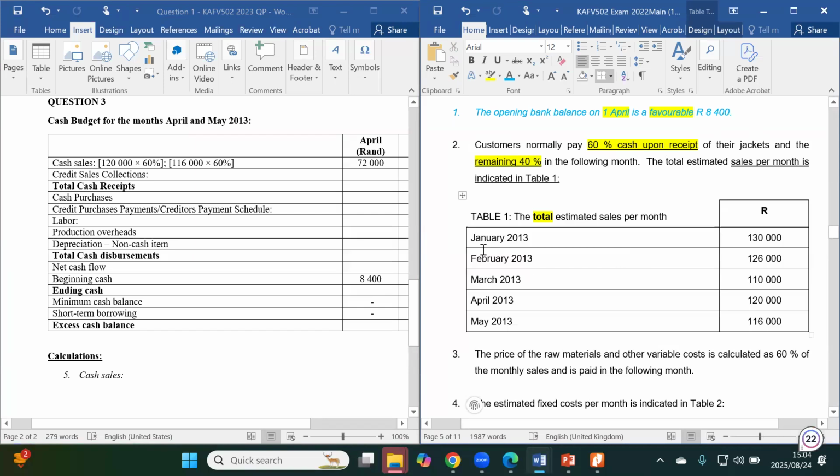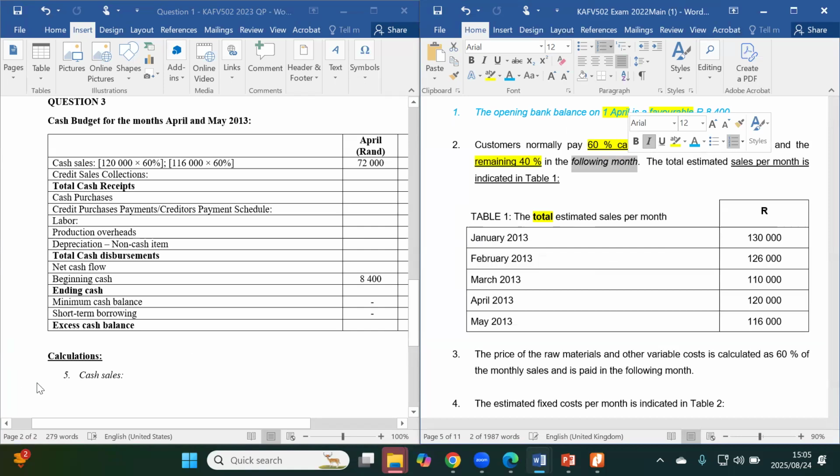It means that if somebody buys jackets in January, 60% of this 130,000 is paid in January, but the other portion of the sales figure is paid for in the month of February. Are we together there? Because it's the following month after January.